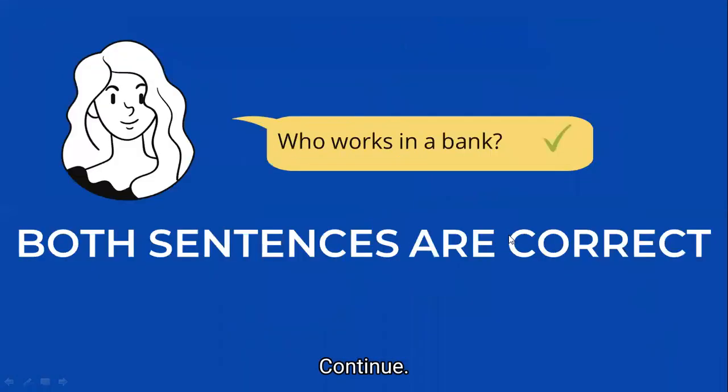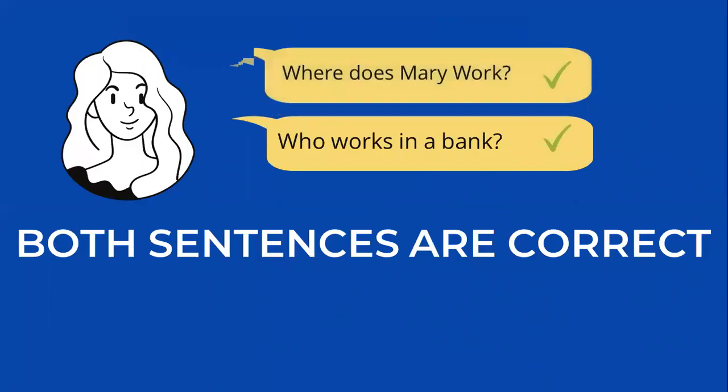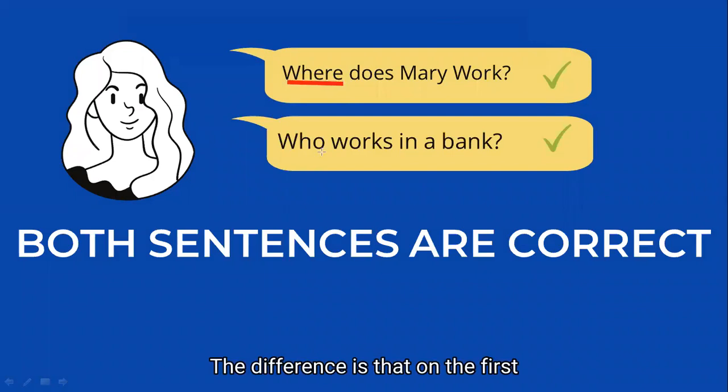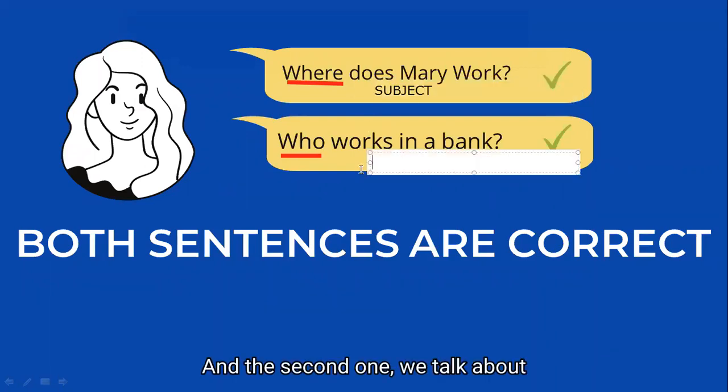Let's continue. Now, pay attention to these two questions. We have where does Mary work and who works in a bank. Both are okay. The difference is that in the first one we are talking about the object, and in the second one we talk about the subject.